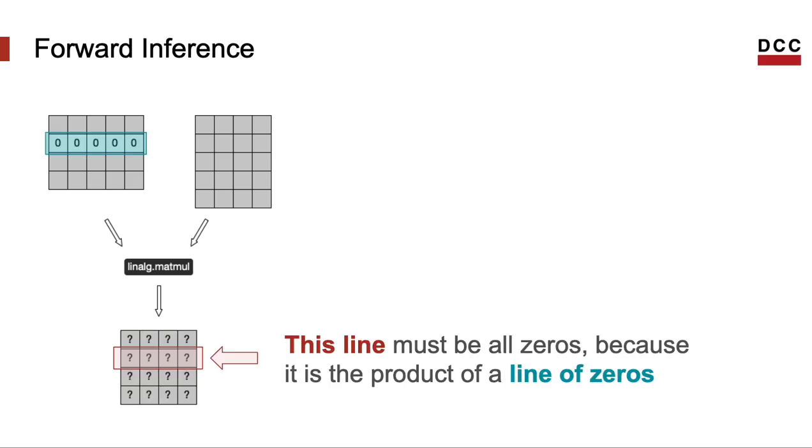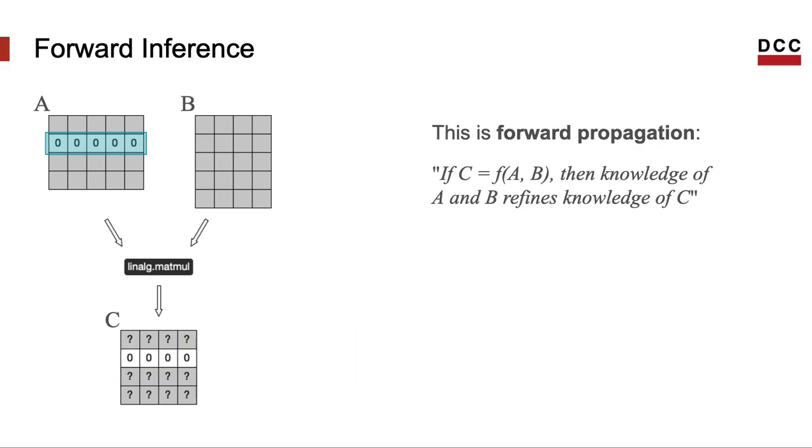We can reason about the inputs and the semantics of the operators to infer how zeros propagate throughout the computational graph. For instance, in this example, the second line in the input forces the second line of the output to be formed by zeros. This is what we call forward inference, because the knowledge of the inputs of an operation lets us infer something about the output of that operation.